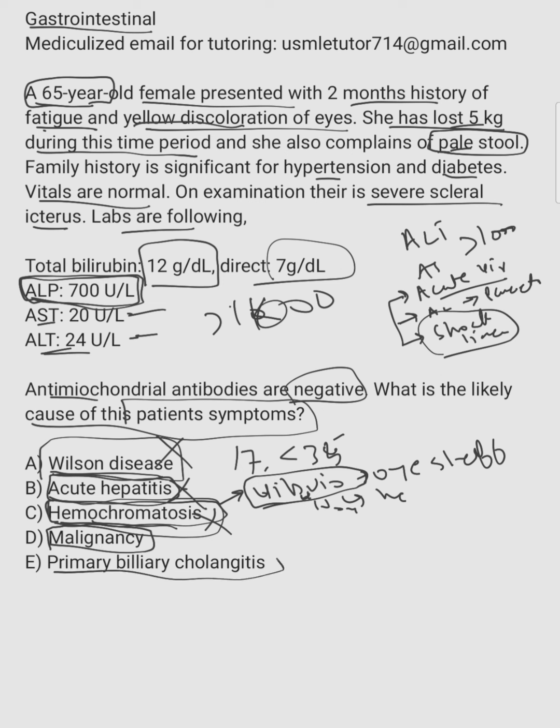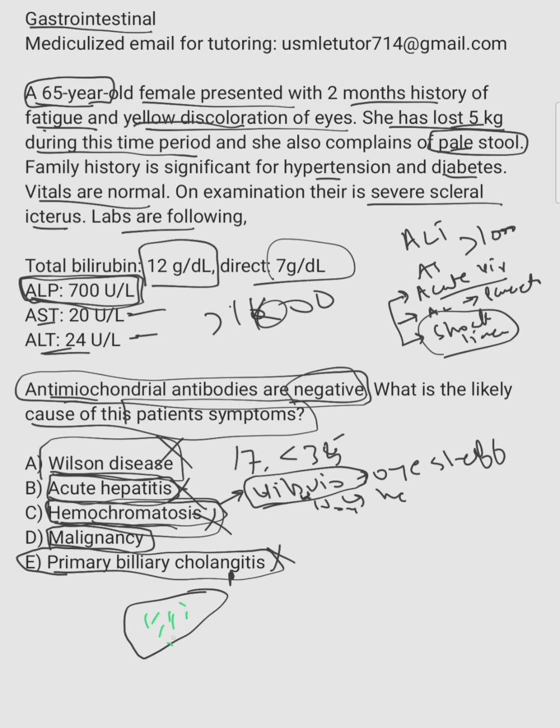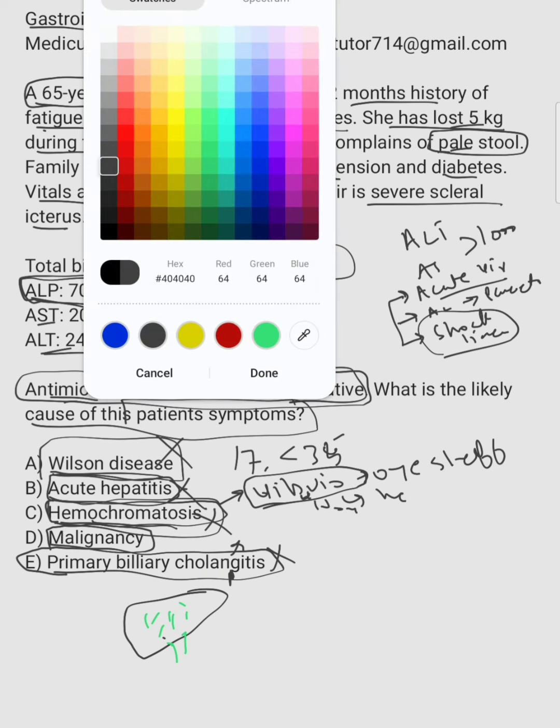Primary biliary cholangitis is not the right answer, because they said the antimitochondrial antibodies are negative. Remember, this affects the intrahepatic biliary ducts, and it mostly affects females. You can remember that females are usually indoors, so primary biliary cholangitis affects intrahepatic ducts.